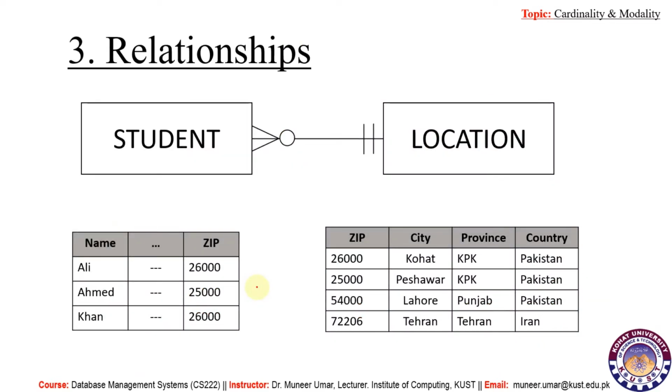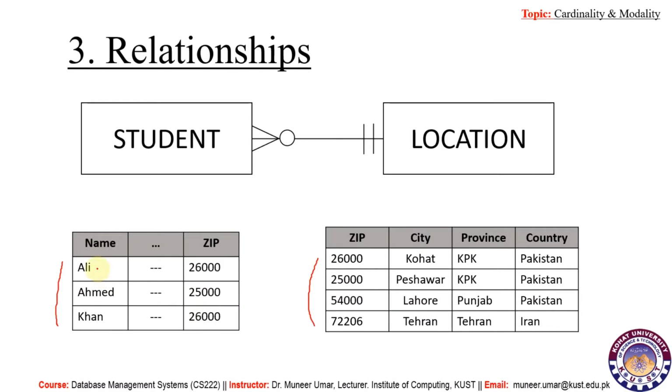Next thing is relationships. As you know that in the ER model or in the entity relationship diagram, we draw some entities and then interconnect those entities. So all the entities must have some sort of association. Actually, this association is made between the instances of the entity type. So here we have some instances of student and some instances of location. These all instances are interconnected.